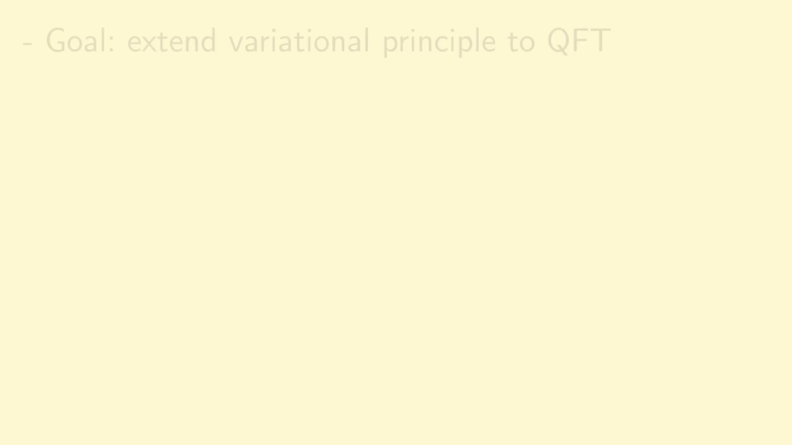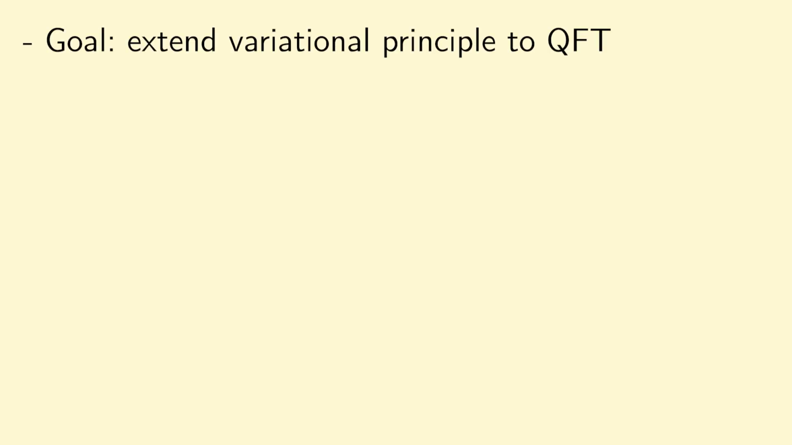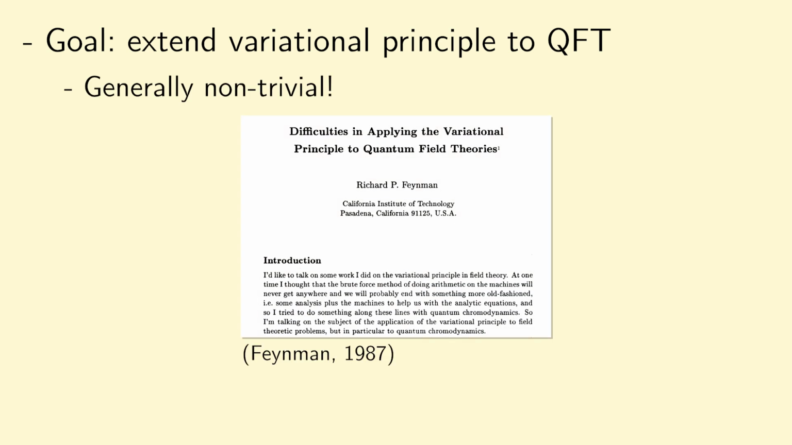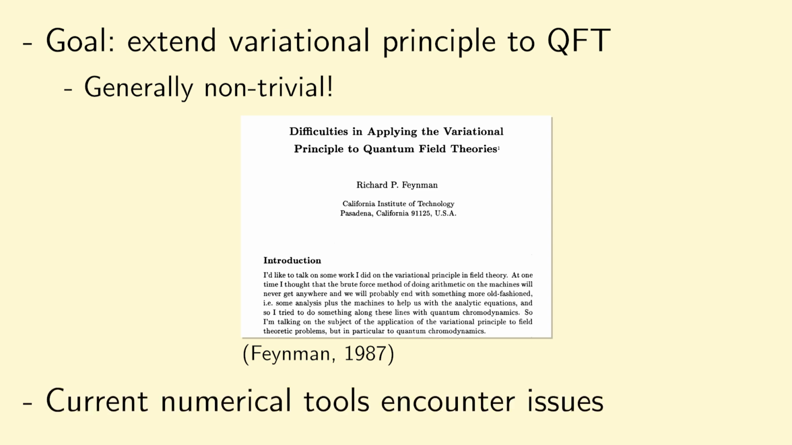Our goal here is to extend the variational principle to quantum field theories. But in general, this is actually a pretty non-trivial problem, which Feynman noted in one of his later works here. The primary challenge here lies in constructing a variational ansatz for a quantum field state whose expectation values can be efficiently computed and optimized. And moreover, a current numerical tool that we do have for this problem is something known as the continuous matrix product state. And while this works in some simple cases, it does tend to struggle in inhomogeneous systems and systems with long-range interactions. So ideally, we want to build a tool that can do better than this.